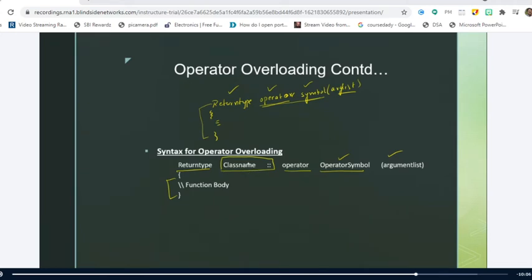Yes, sir. So by looking at an example, it will be cleared, right? I think you are not going to the concept. It's a very simple question I asked. In how many ways can we define the member function? Two, but what are those two ways? One is you can define the function inside the class, and another one is you can define the function outside the class. Please revise the previous topics so that you can get a clear idea.